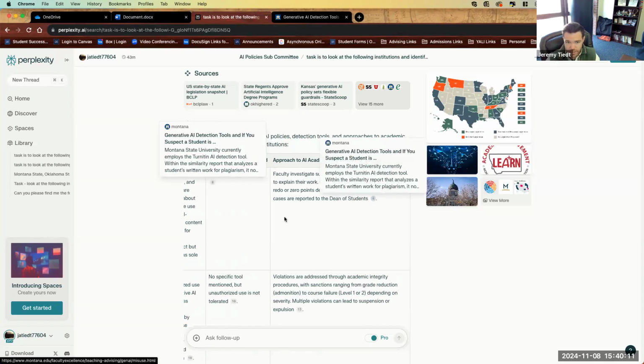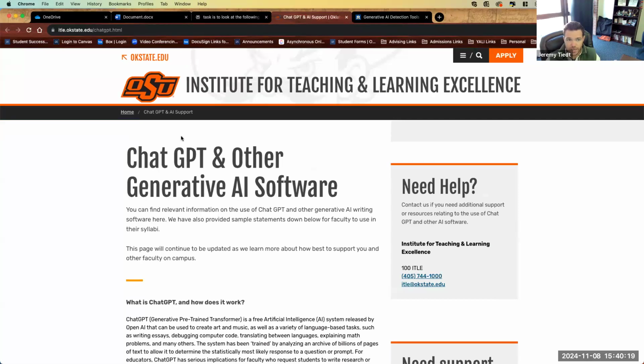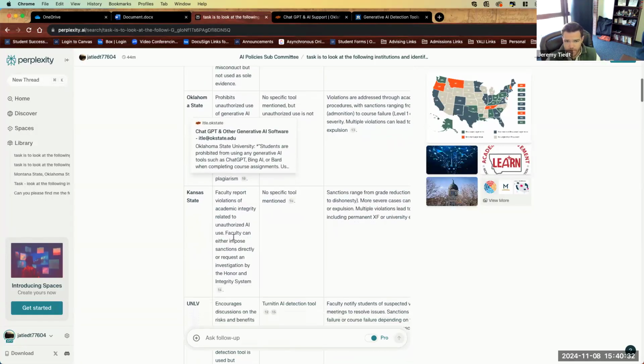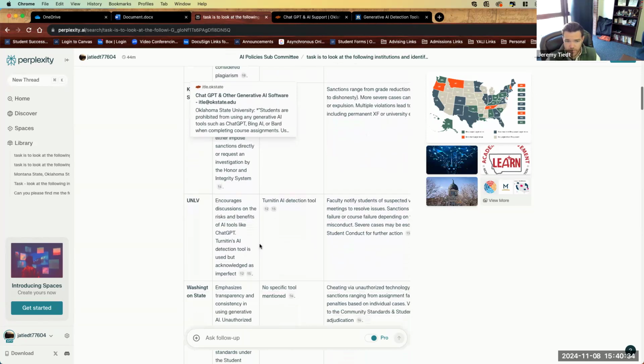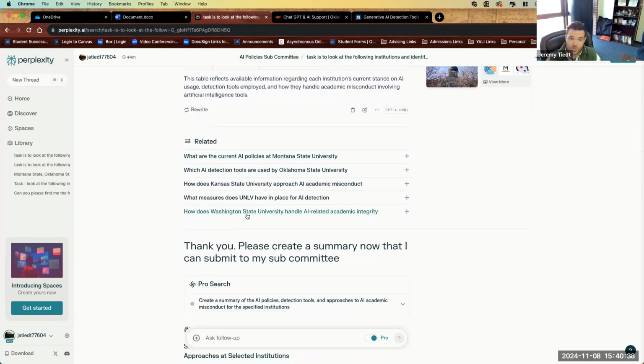That same link is here. If we were to go look at Oklahoma State, it has different links that would be for Oklahoma State. And it looks like so far it's doing a pretty good job in terms of the Institute for Teaching and Learning Excellence. Here's their ChatGPT and other software. And Kansas State, UNLV, all of those. So it gave me that. It does give you related questions that you could ask it.